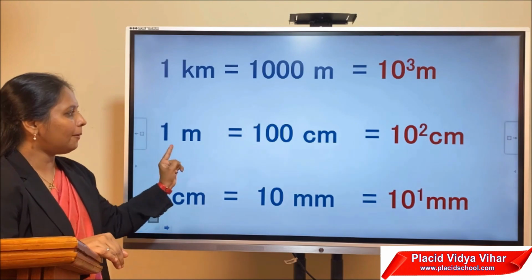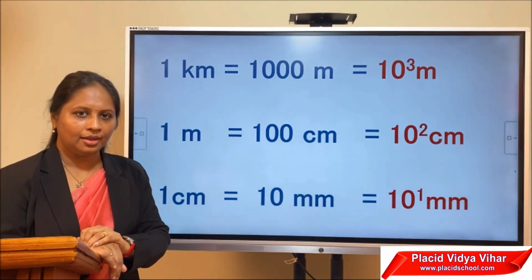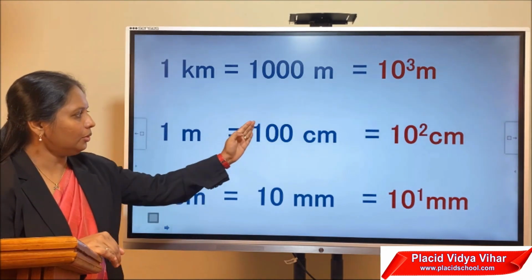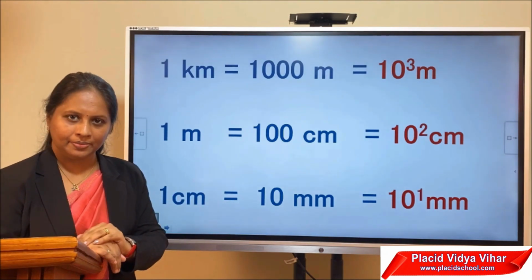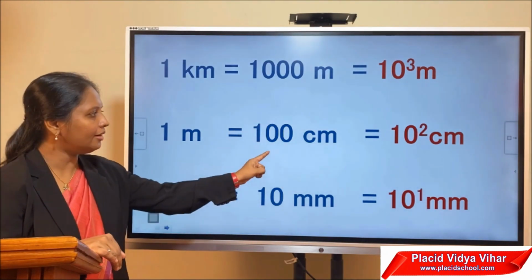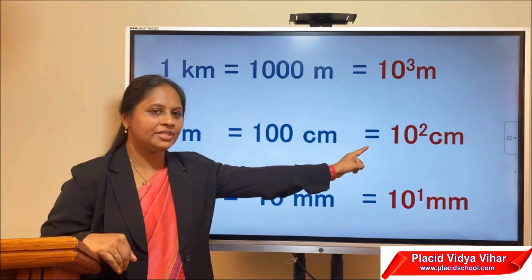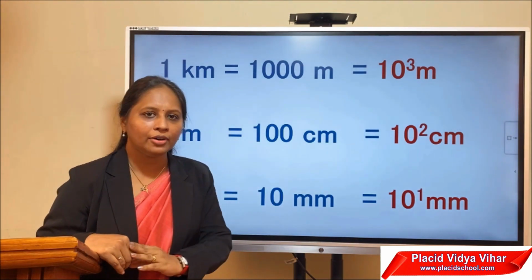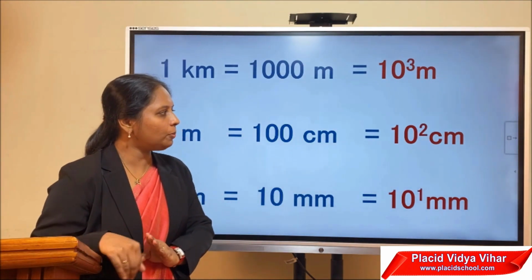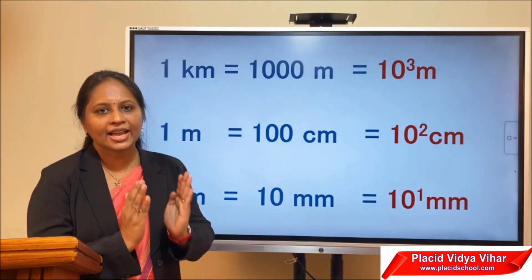Similarly, what is 1 meter equal to? Meter is equal to 100 centimeter. Again, we can express this 100 centimeter in powers of 10 like this: 10 to the power 2. 10 to the power 2 means 10 into 10.